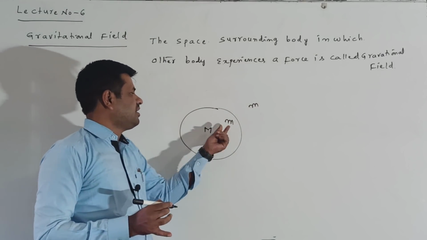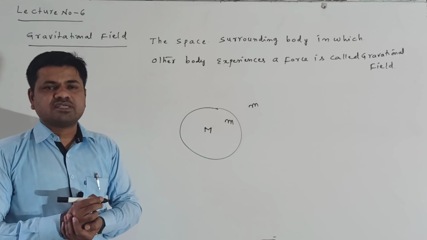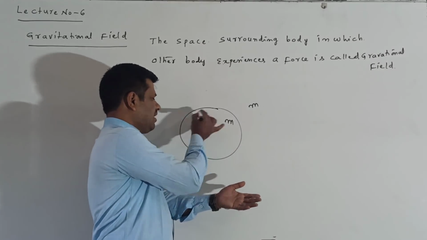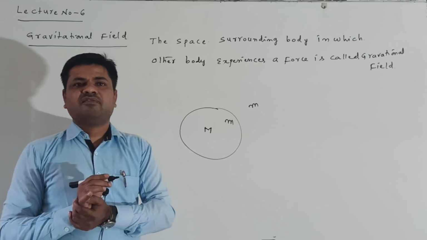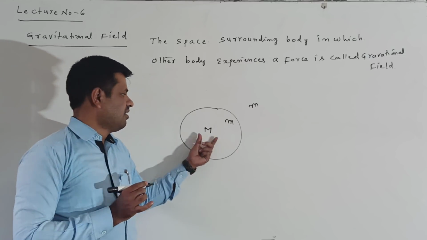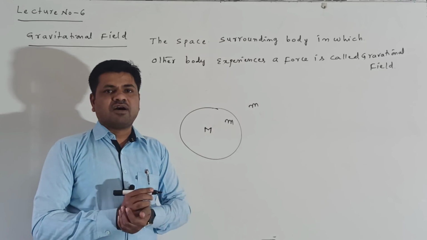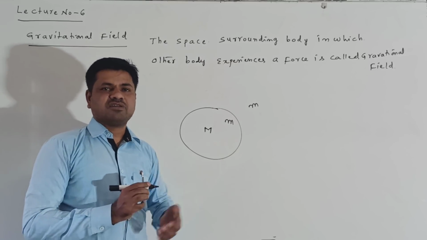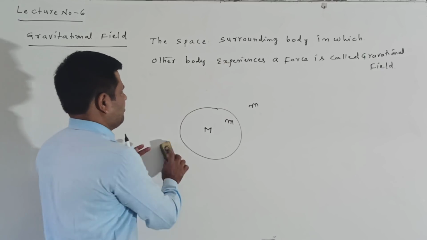In this region only it experiences a force, the gravitational force. The reason surrounding this capital M body is called the gravitational field. In between there is a force of attraction, and that force of attraction is called the gravitational force. Right, this is called a gravitational field.